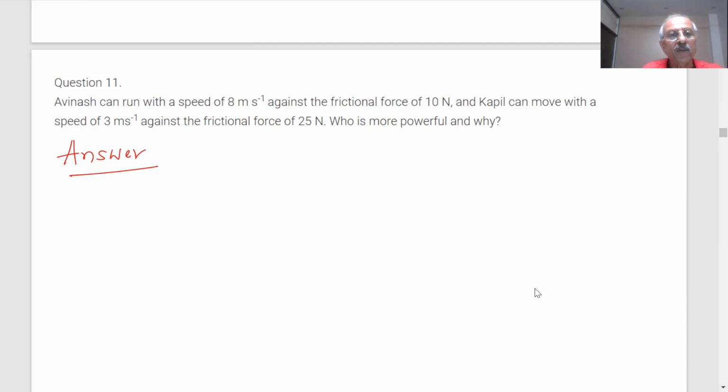How will you do the question? You have Avinash, running with a speed. What is the speed of Avinash? What is the frictional force? 10 newton. What do you mean by who is more powerful?